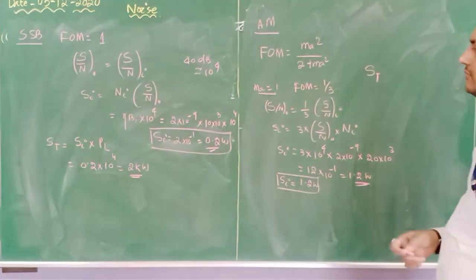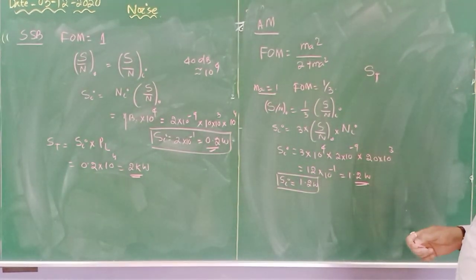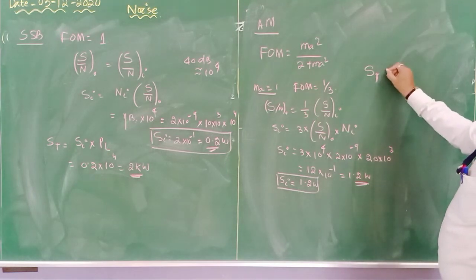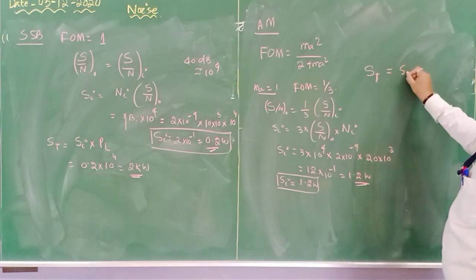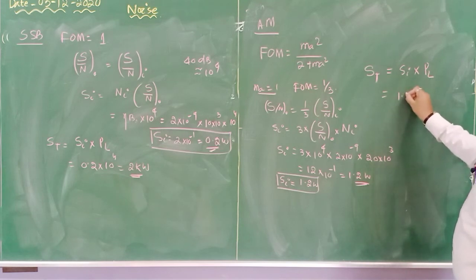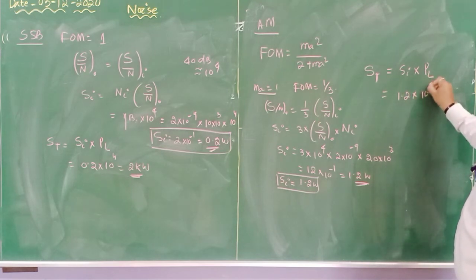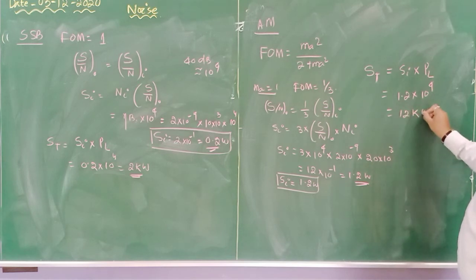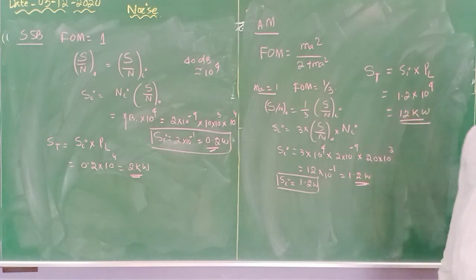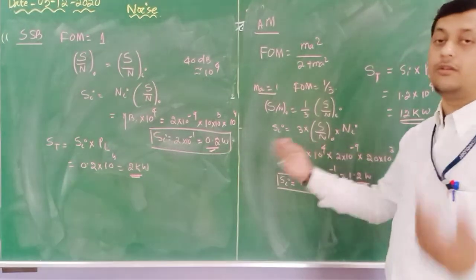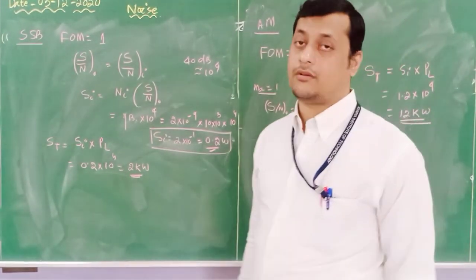So what I will do? ST is equal to Si into PL. So it is 1.2 into 10 to the power 4. So it is 12 kilowatt. That means with 40 dB losses, we are transmitting 12 kilowatt, so it becomes 1.2 watt.